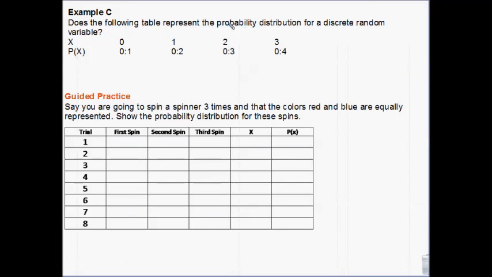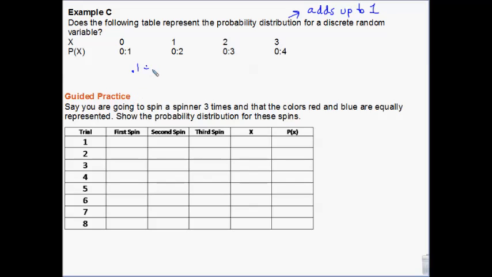First of all, does this represent a probability distribution for a discrete random variable? There's colons in here, but they should be decimals, so sorry about that. The probabilities for a discrete random variable have to add up to 1.